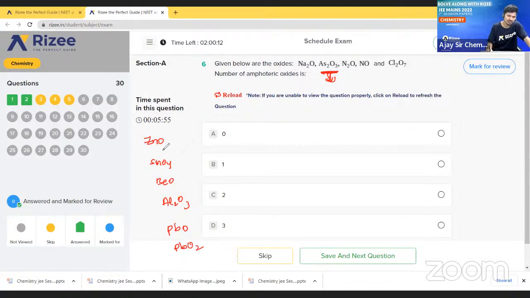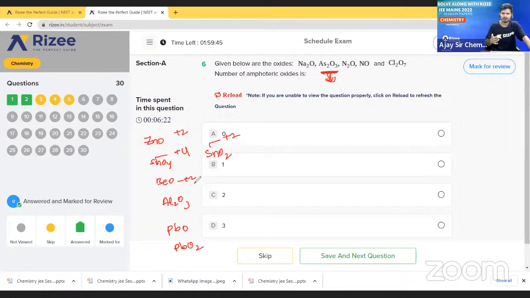See here, in ZnO, Zn has a +2 oxidation state. In SnO2, Sn has +4, and in SnO, Sn has +2. In BeO, beryllium has +2. There is no need to remember the oxidation states, but note them.